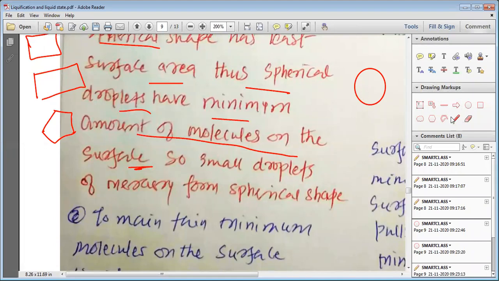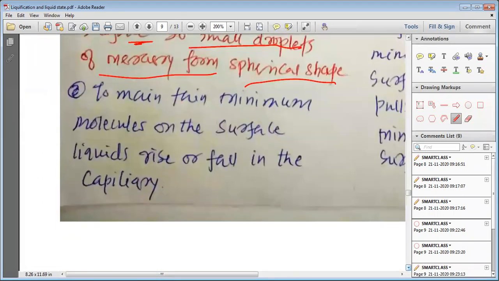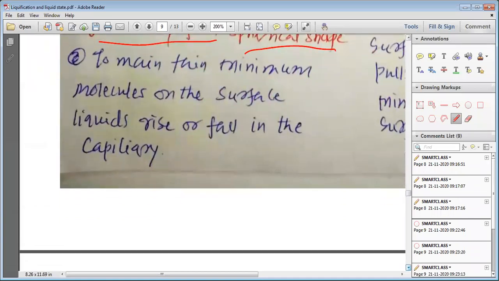That is why, my dear students, whenever droplets are formed, small droplets of mercury form a spherical shape. Remember that whenever liquid falls, it wants to make spherical droplets because the surface area of those droplets is minimum.